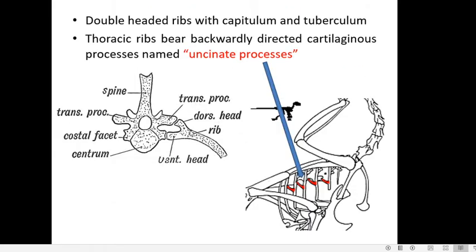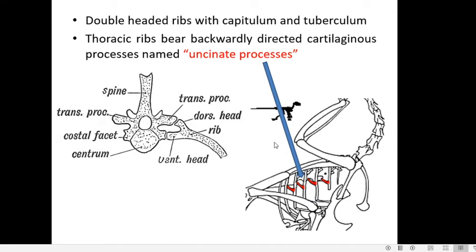Now the crocodilian rib. This is the rib of a crocodile, where you can see there are two heads, the dorsal capitulum and a ventral tuberculum. That is why the ribs are bicephalic or double headed, having a capitulum and a tuberculum. Whereas in lizards, the ribs are mono-headed or single-headed, with only a capitulum and no tuberculum.